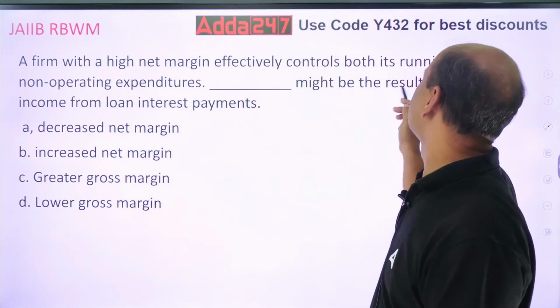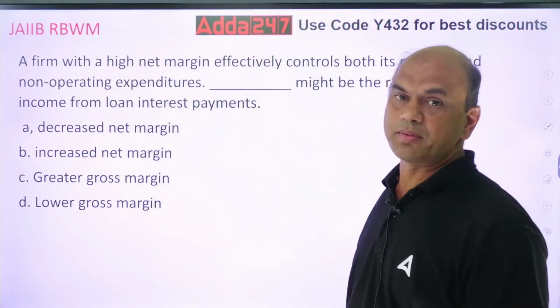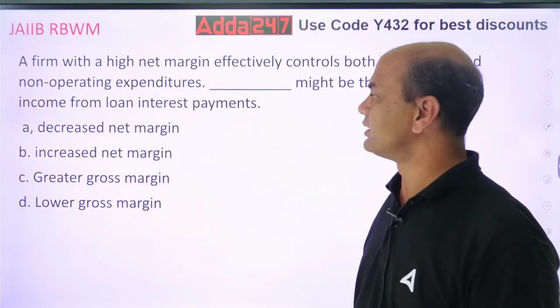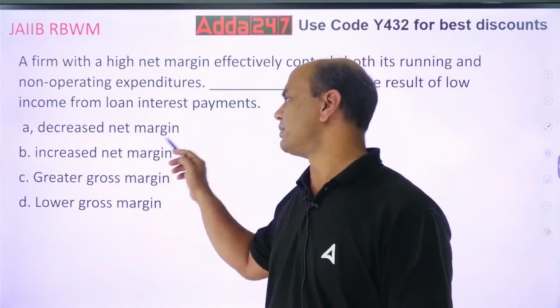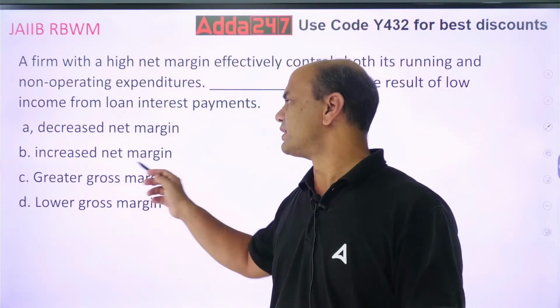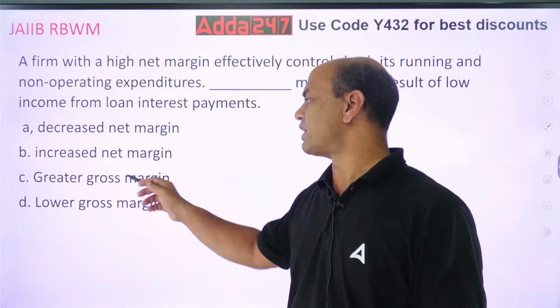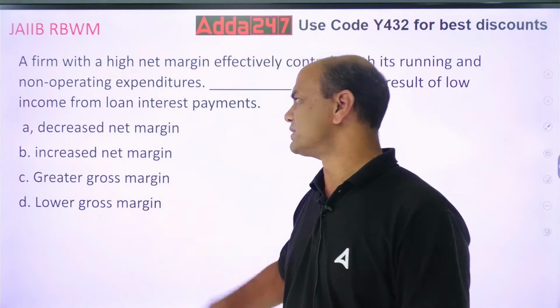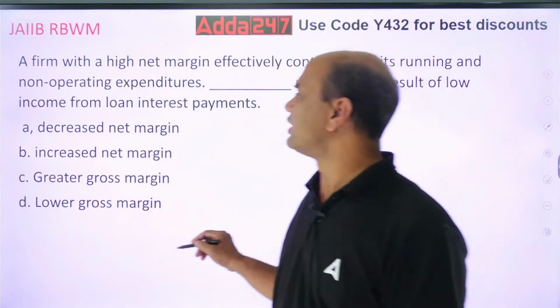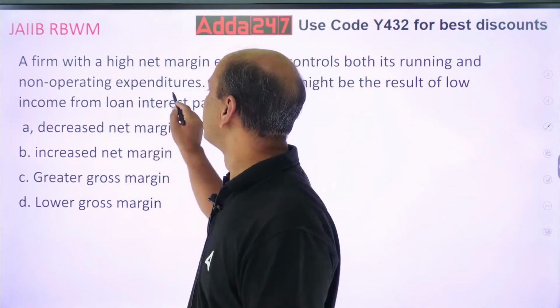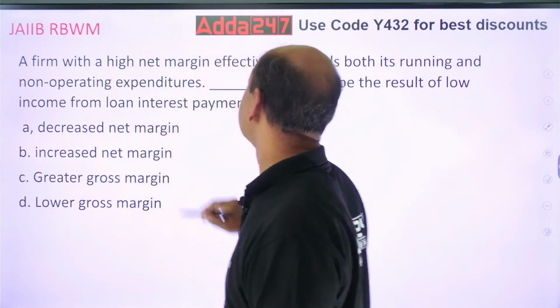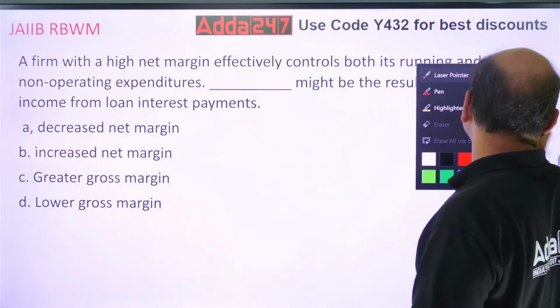Dash might be the result of low income from loan interest payments. So if I have low income, low net profit, then what? The options are decreased net margin, increased net margin, greater gross margin and lower gross margin.